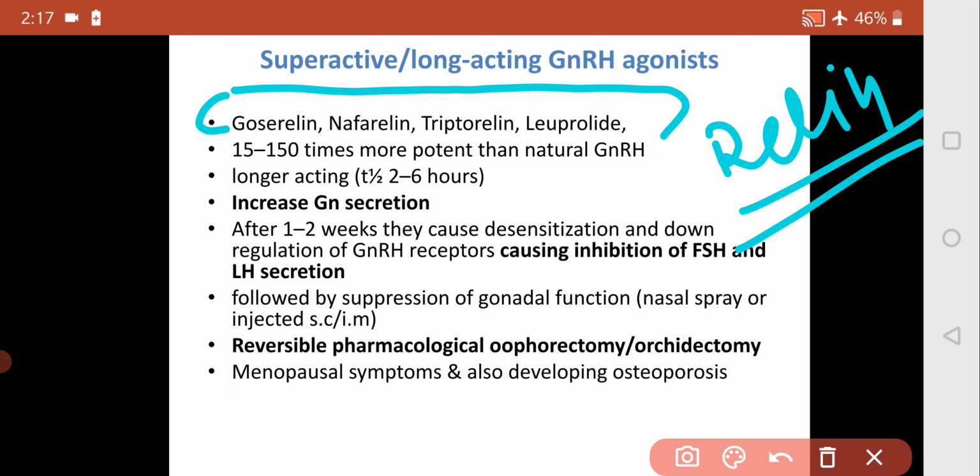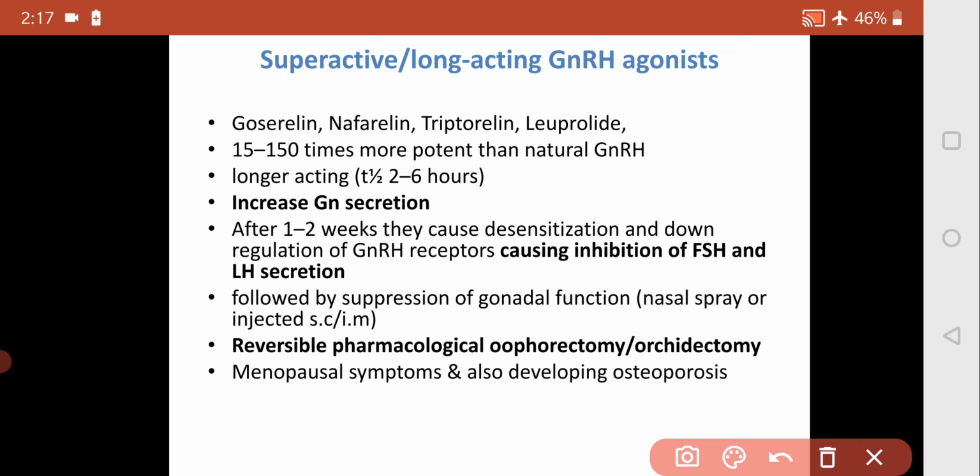Also there are some other drugs: buserelin, deslorelin and histrelin. In your KDT there is a mention of goserelin, nafarelin, triptorelin and leuprolide, but try to remember buserelin, deslorelin and histrelin, which are also gonadotropin releasing hormone agonists.